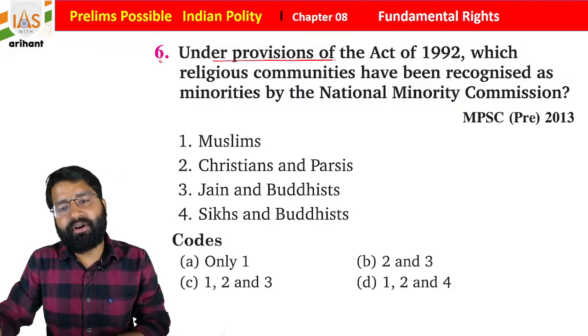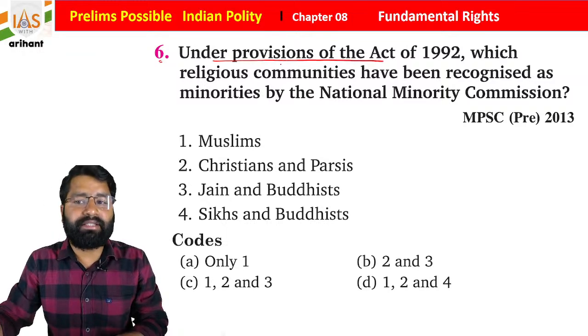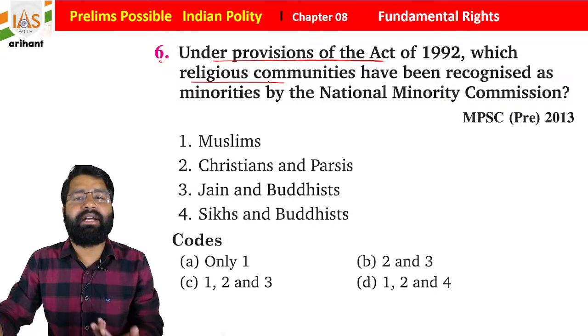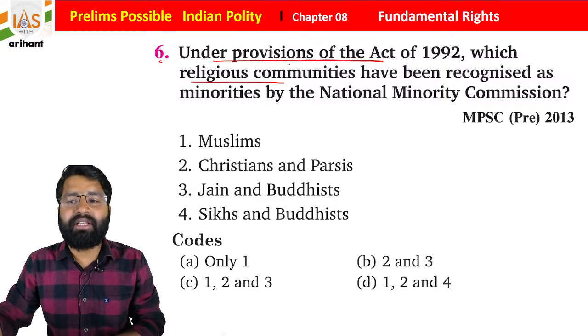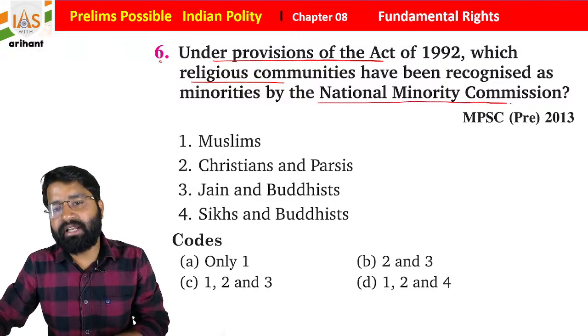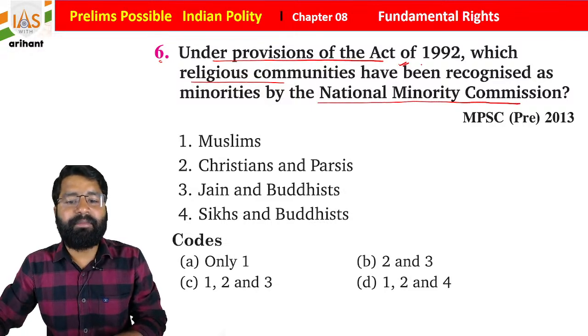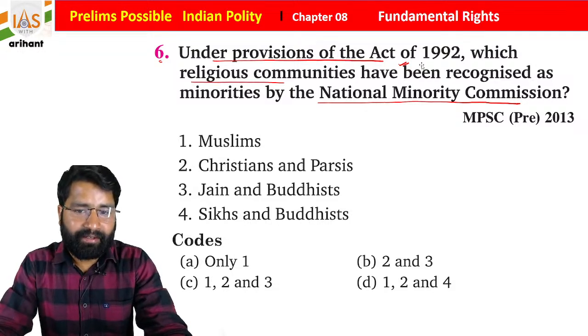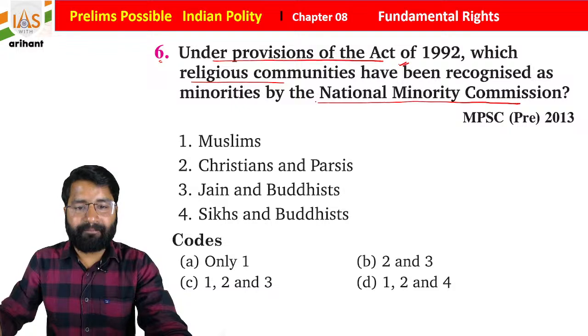So now see question number 6. Under the provision of the Act of 1992, which religious communities have been recognized as minorities by the National Minority Commission? Which of the following are recognized as minorities? So just opt the right answer for the same.